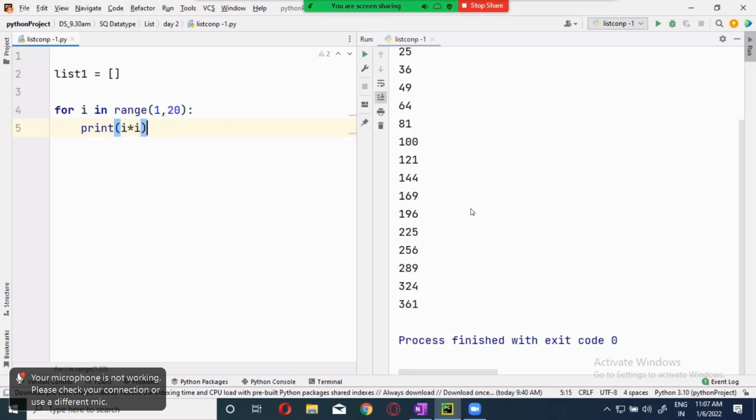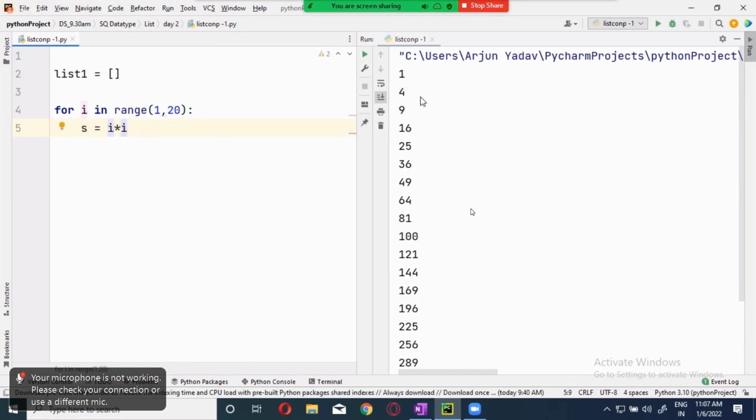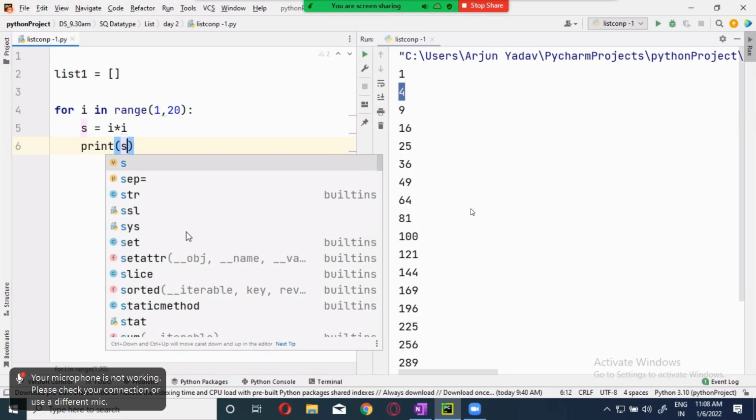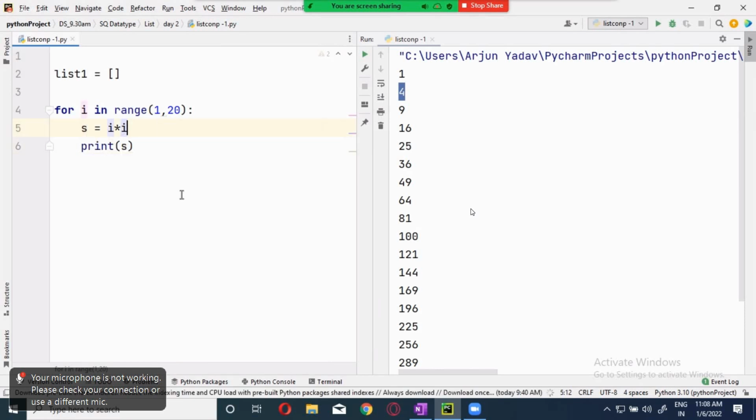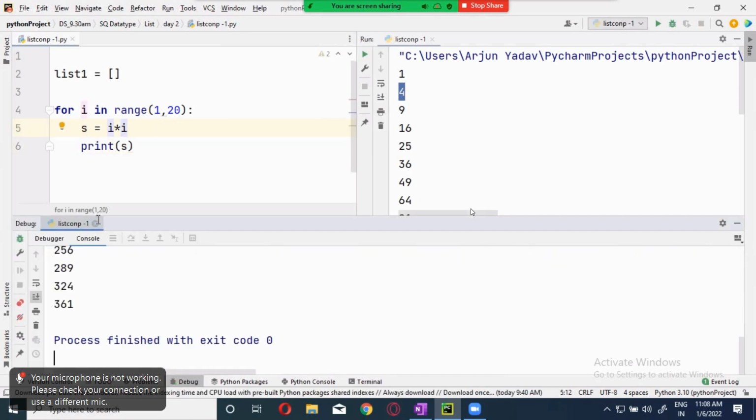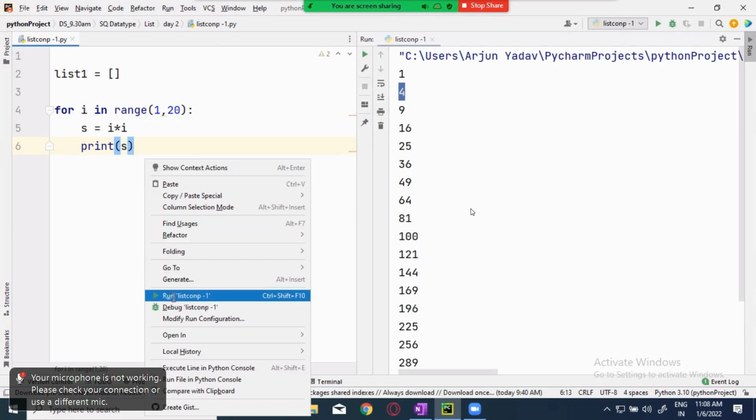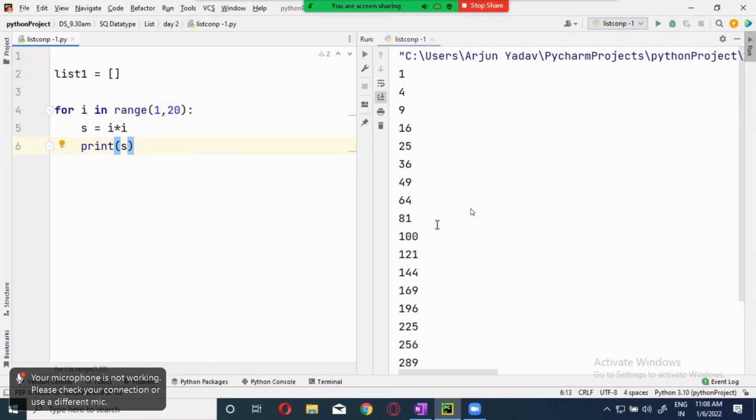Or let me do it in 2 steps so that you get clarity. I store i into i in s. What will s consist of first? 1, then 4. Now let me print s. We are getting the same output or not? Here it is, same.